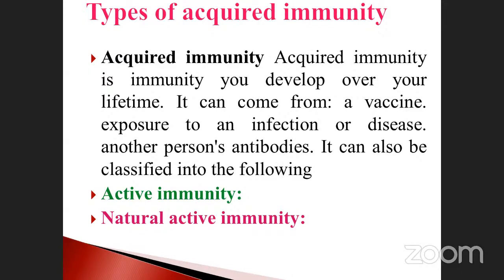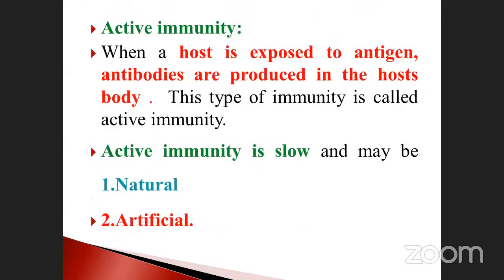Last class, we discussed the types of acquired immunity, isn't it? Yes, sir. It is further divided into two types, active immunity and passive immunity. Again, what is meant by active immunity? It's nothing but the host is exposed to the antigen and antibodies are produced in the host's own body, sir. Yeah, good, super, right.